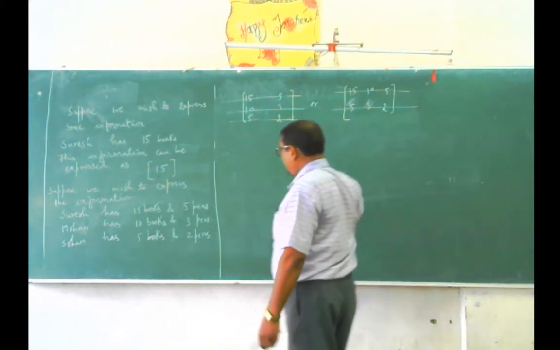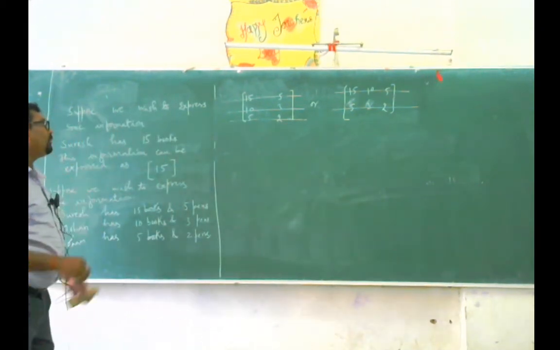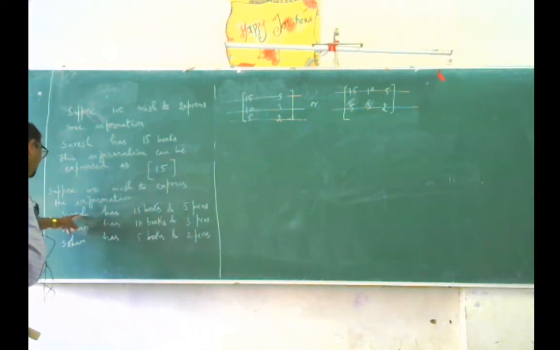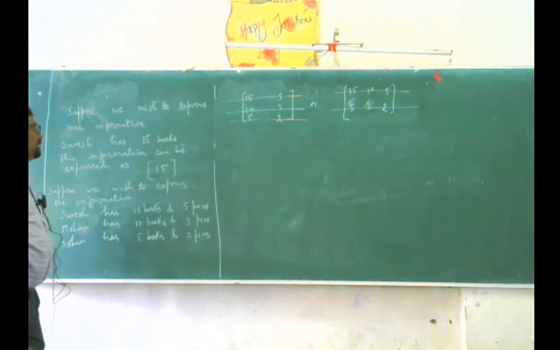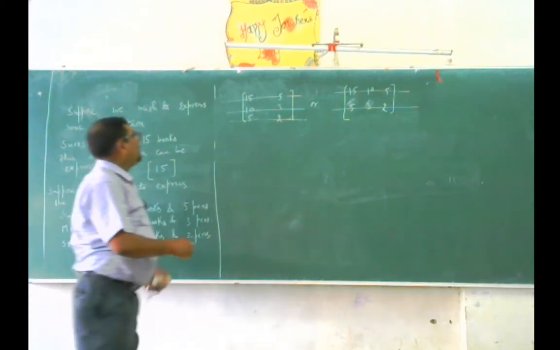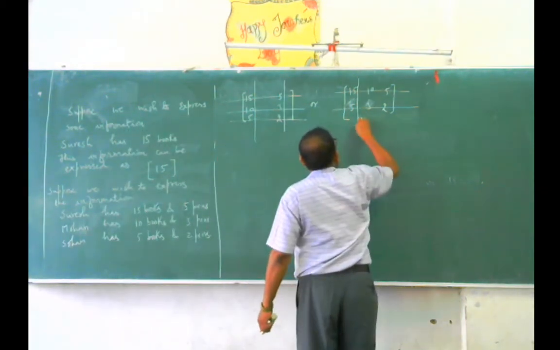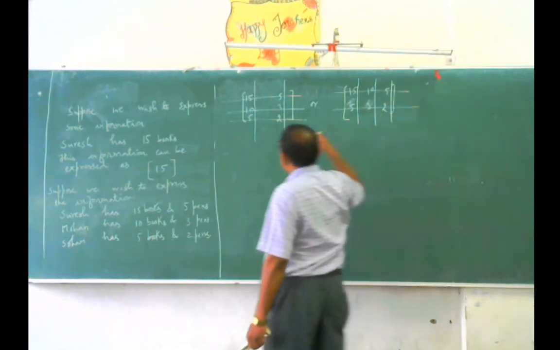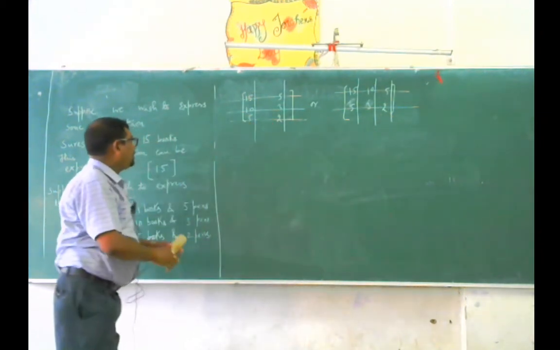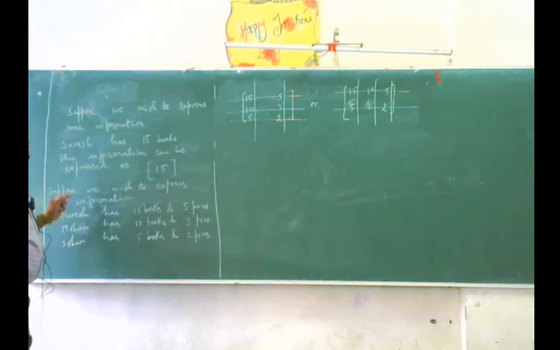The first horizontal line gives the information of the number of books that Suresh, Mohan and Sohan have. And the second horizontal line gives the number of pens that Suresh, Mohan and Sohan have. In a similar way, when we look at the vertical lines in the first expression, the first vertical line shows the number of books that Suresh, Mohan and Sohan have.